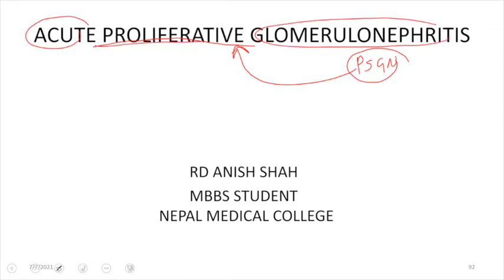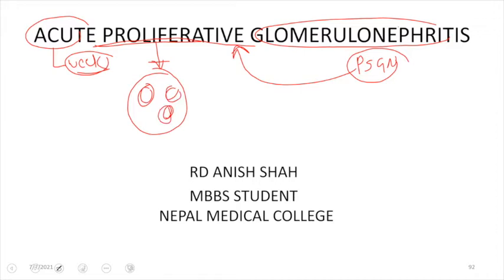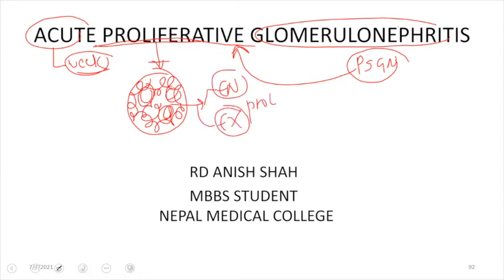So acute means that there is a short duration of history, usually in terms of weeks, so a 1 to 2 week history. And proliferative means that there are proliferative changes seen in a glomerulus. Let us say this is a glomerulus with a lot of capillaries, and we can see there is hypercellularity within the glomerulus, and this hypercellularity can be contributed by endocapillary as well as exocapillary proliferation. I have already talked about endocapillary and exocapillary proliferation in previous videos.